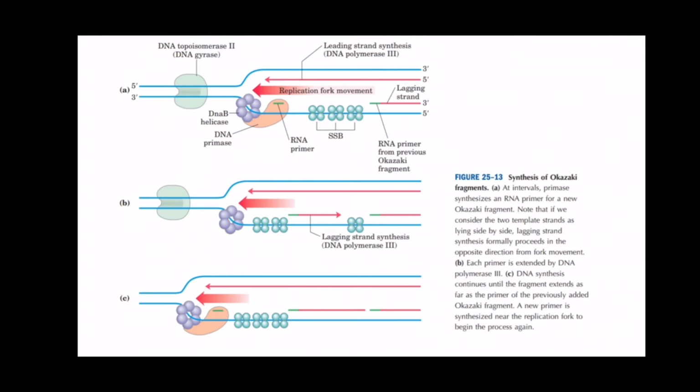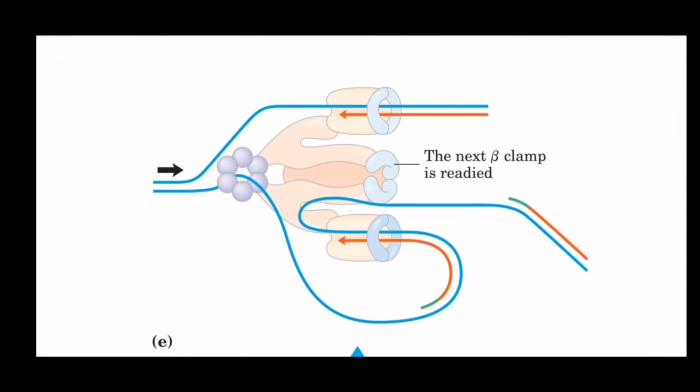So here the DNA polymerase keeps on dissociating and new DNA polymerase is required for each primer as well as the strand synthesis. So the synthesis of the DNA is a bit difficult on the lagging strand. Therefore, the synthesis occurs in a discontinuous manner, and this was first discovered by scientist Reiji Okazaki in 1960. Hence, the fragments are also called Okazaki fragments.